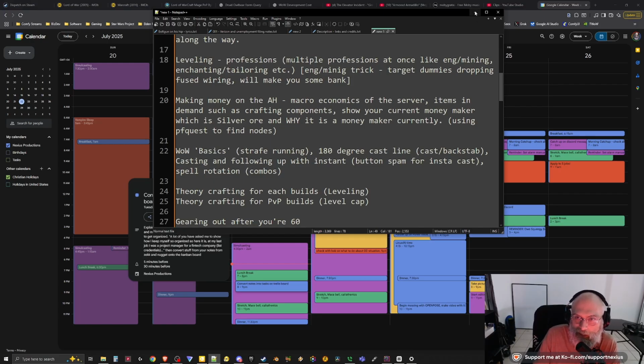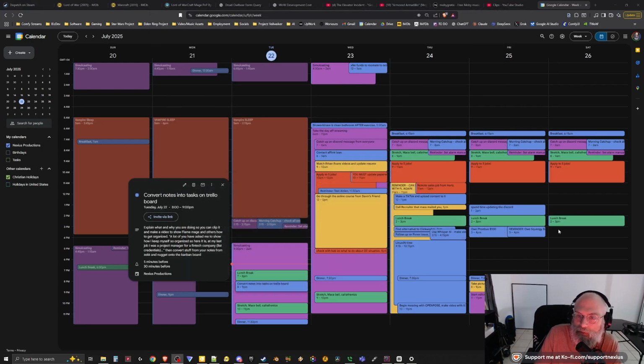because I'm still cleaning up my calendar. Once I get my calendar cleaned up, as I convert things into tasks, I will also set aside time to do them on the Google Calendar. And as you can see, I'm moving stuff around all the time. I don't have to stick with that. You know, I don't get mad if I end up moving things around because nothing ever goes according to plan.